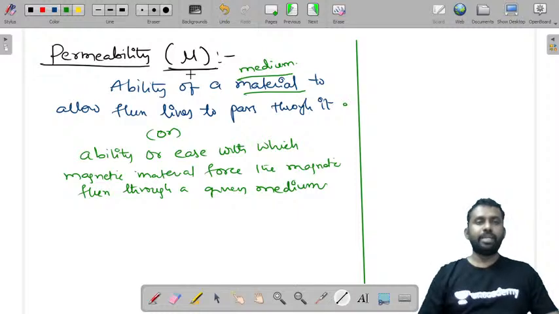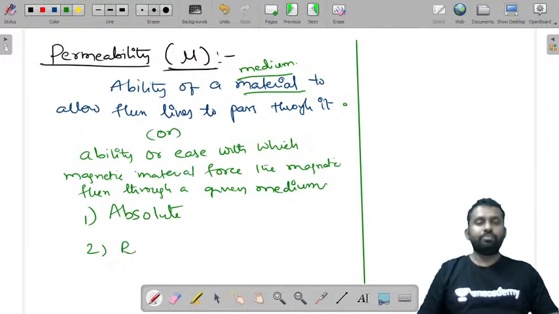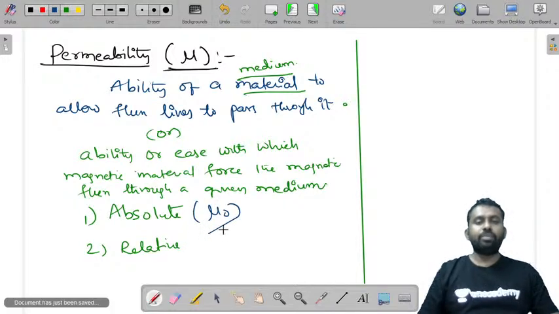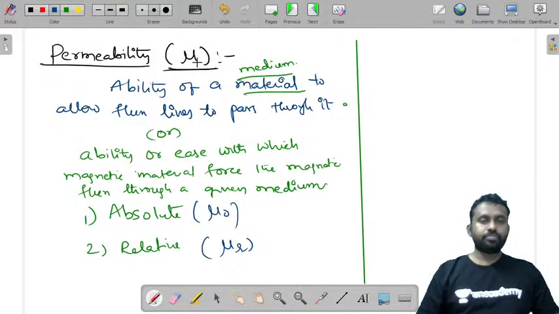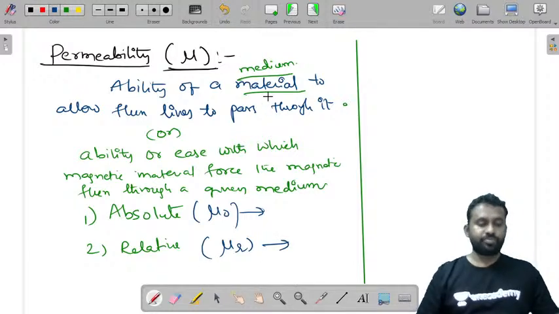So this is permeability. There are two types of permeabilities: absolute permeability and relative permeability. Absolute permeability is denoted by mu naught and relative permeability is denoted by mu r.